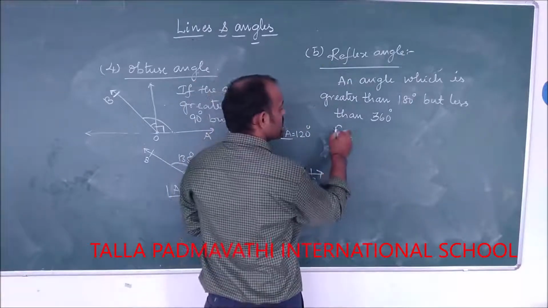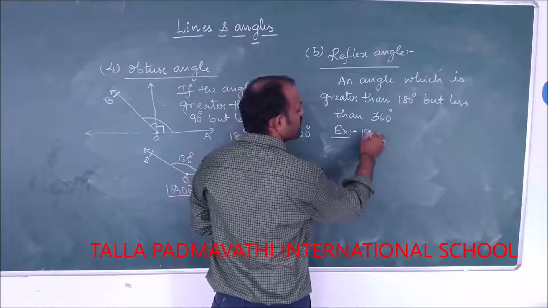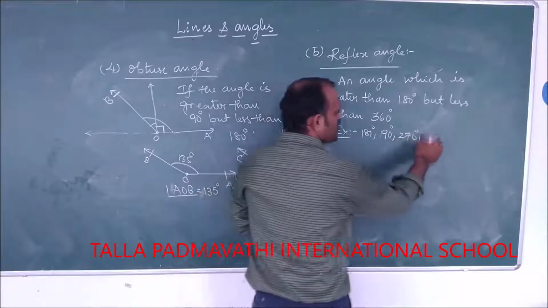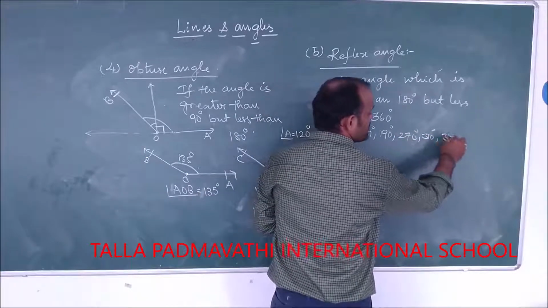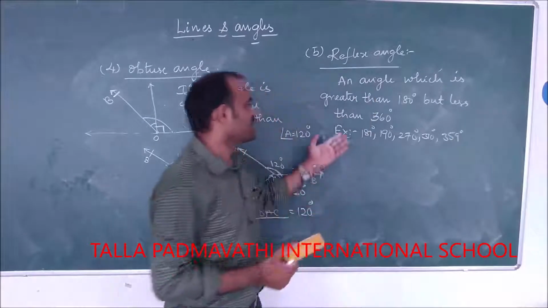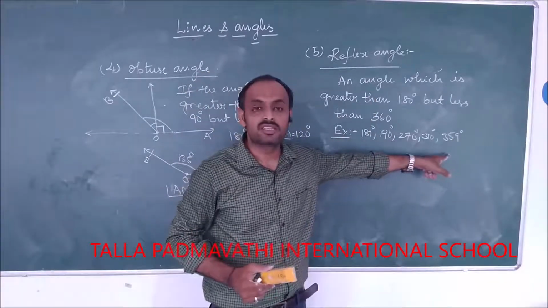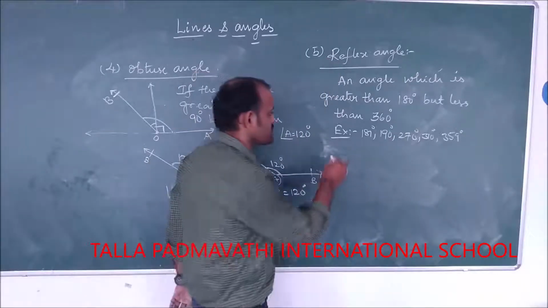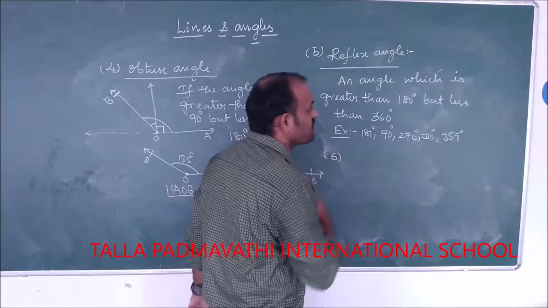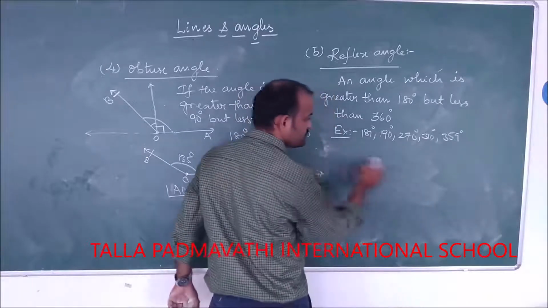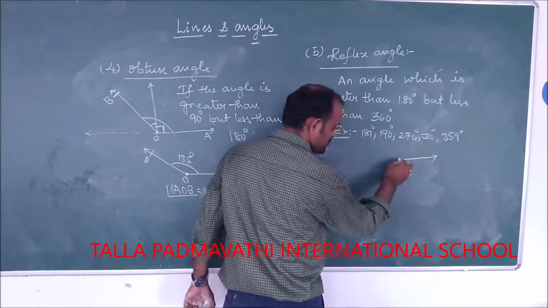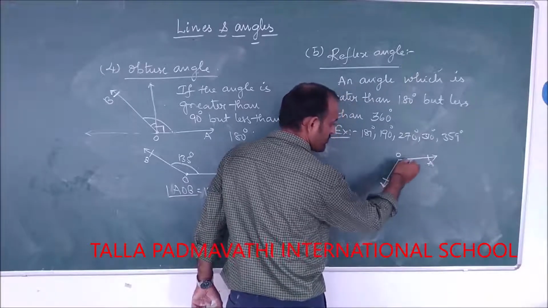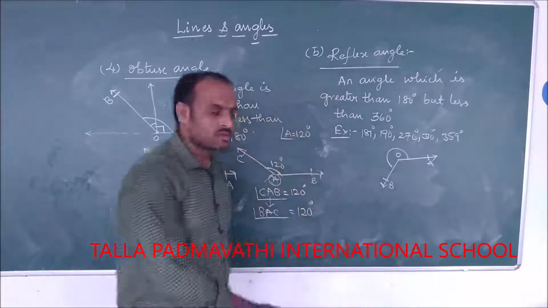So that means, for example, it can be 181 degrees or 190 degrees or 270 degrees or 310 degrees or 359 degrees and so on. It should be greater than 180 but less than 360 degrees. Then the angle is said to be a reflex angle. Next, if you want to see the figure of a reflex angle, you can draw here. So this is the reflex angle.